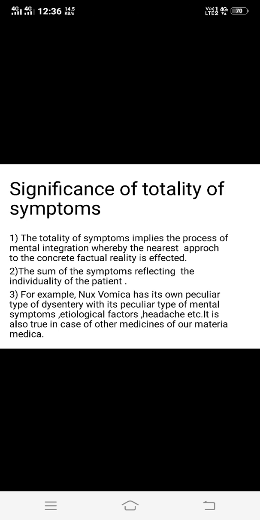So in this way, this is the significance of totality of symptoms. The totality of symptoms is not merely the collection or aggregate of symptoms, but when we form that totality, it may reflect the individuality of the patient or the individuality of the drug. So you have to explain two examples, that of the machine and that of the picture, and lastly one example relating to the totality of the drug, that of Nux vomica. So this is the significance of totality of symptoms.